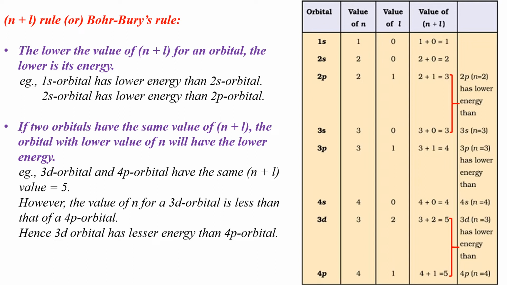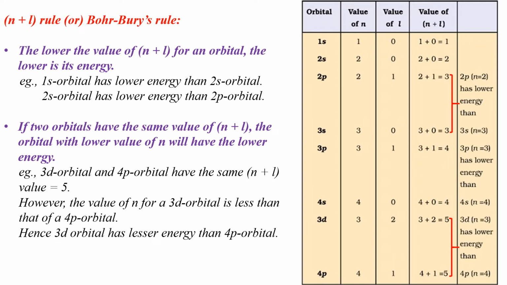Now, the second statement under this rule is: if two orbitals have the same value of n plus L, the orbital with the lower value of n will have the lower energy. Now let us compare the n plus L values of the 3d orbital and the 4p orbital. Look at the table. They both have an n plus L value of 5.